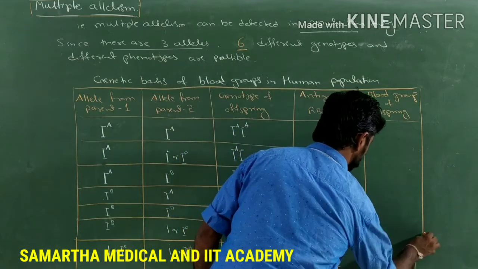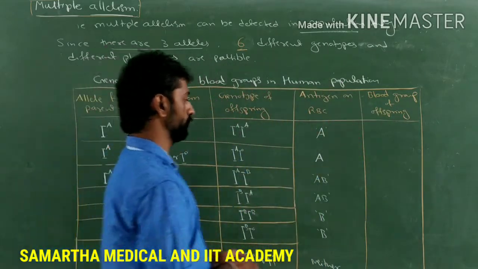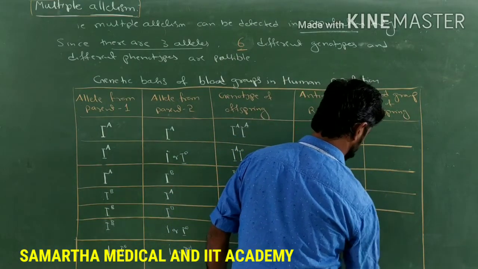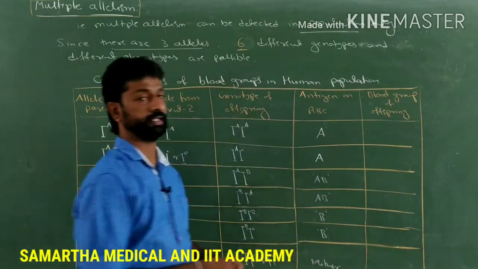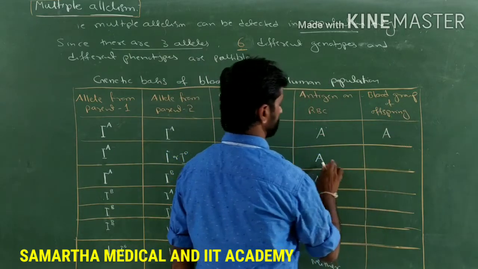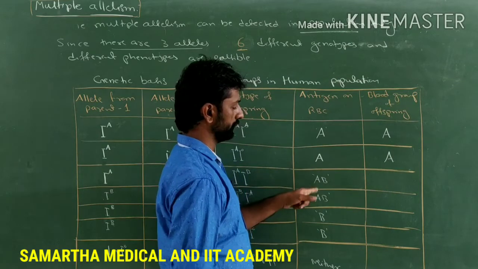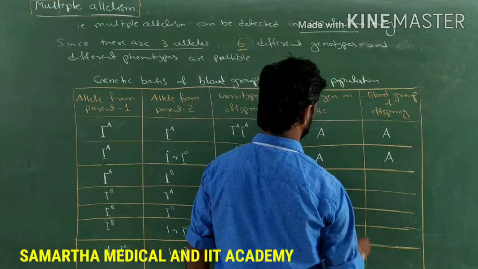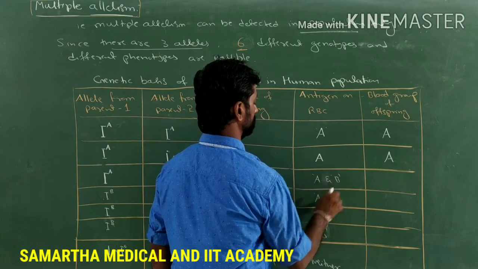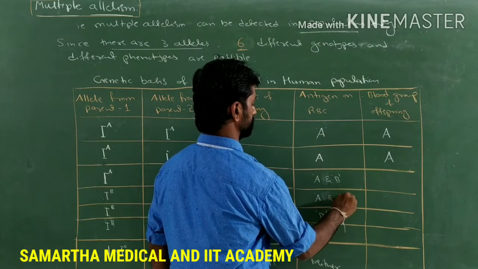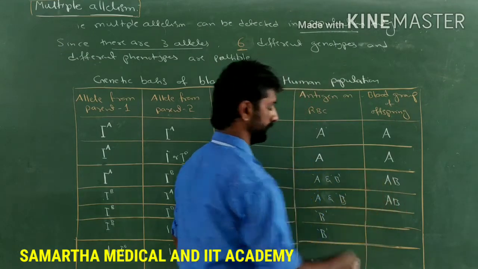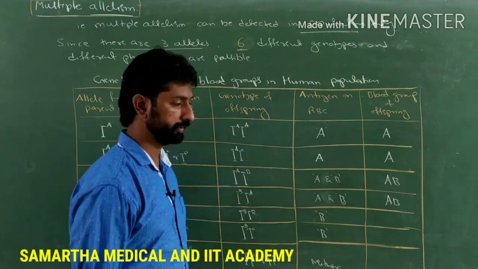If such conditions are present, then what happens? What will be the blood group of that human individual when such antigens are present on the RBC? As the antigen A is present over the RBC, the blood group is A. So here also the blood group is A. Here both antigens are present, so instead of AB we can write both A and B antigens are present. So here the blood group will be AB. Here also the blood group will be AB, as both antigens are present on the surface of RBC.